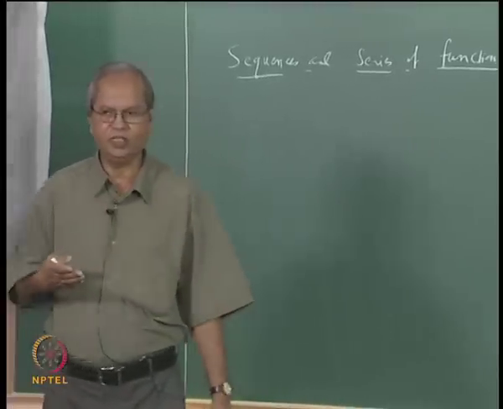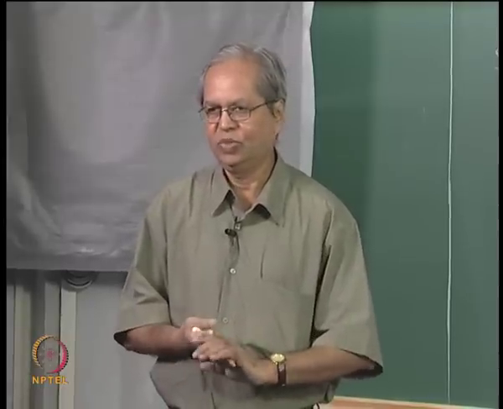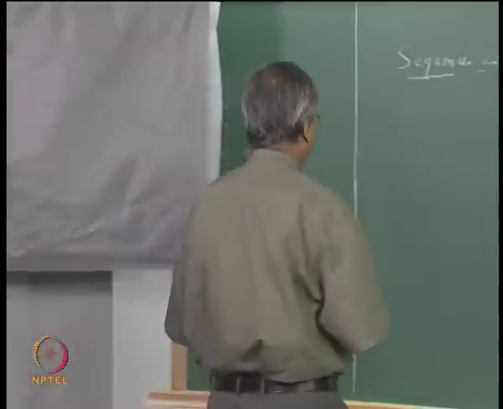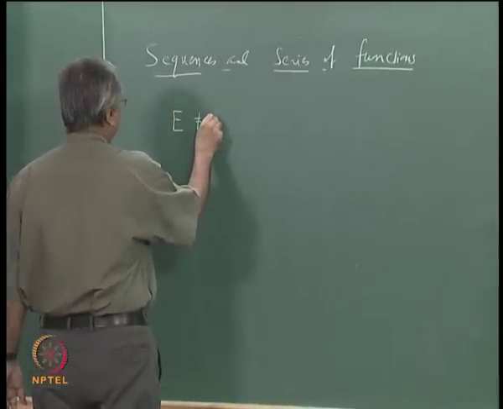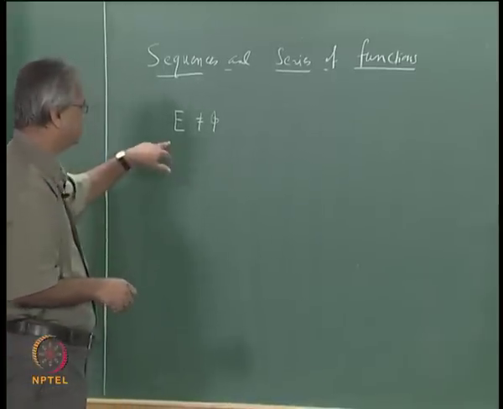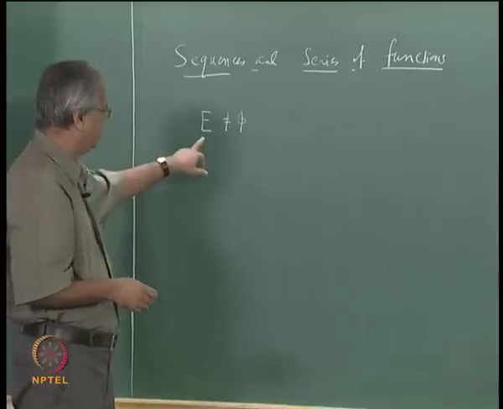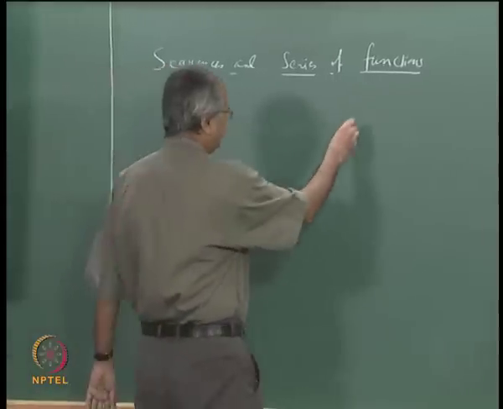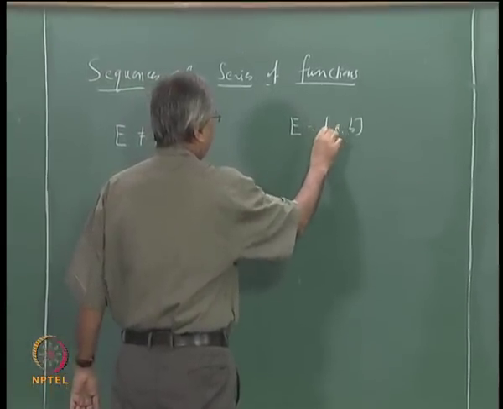Of course, to be very general, we can say that each function is defined on a different set, but with that kind of thing we will not be able to do anything further. So we shall just fix one set. Let us say E is some non-empty set, and we shall assume that all functions are defined on this set E. Quite frequently this set E will be a subset of some metric space, and in most of the applications it will be some closed and bounded interval on the real line.